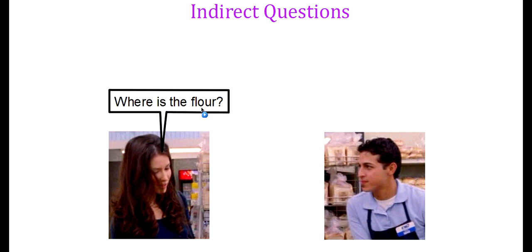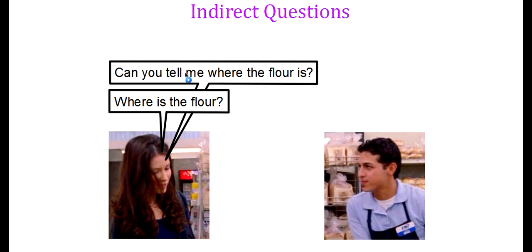Okay, so let's look at the grammar in more detail. Remember that today's grammar topic is indirect questions. So let's look at a question that Kayla asked the stock boy. One of the questions Kayla had was, where is the flour? But Kayla didn't use this structure. She did not say these words exactly.